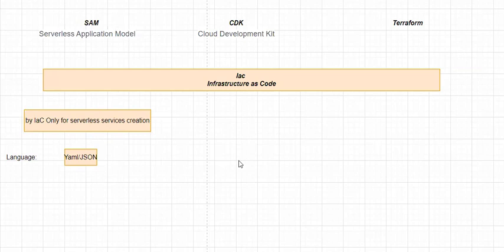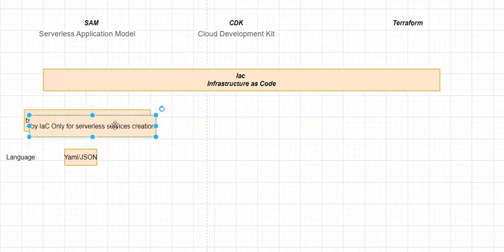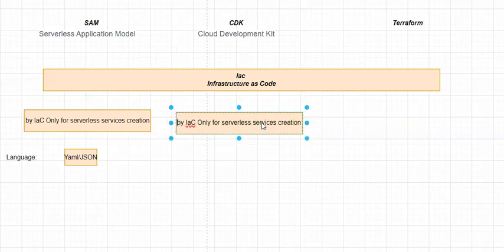Now, let's say I want to create not only serverless services, I want to create server-based services as well. In that scenario, what is the option for me, sir? If you want to create server-based services also, then SAM is not the choice for you. You need to prefer either CDK or Terraform. So let's write those two points. That is, by using CDK or Terraform, you can create both server-based as well as serverless services.